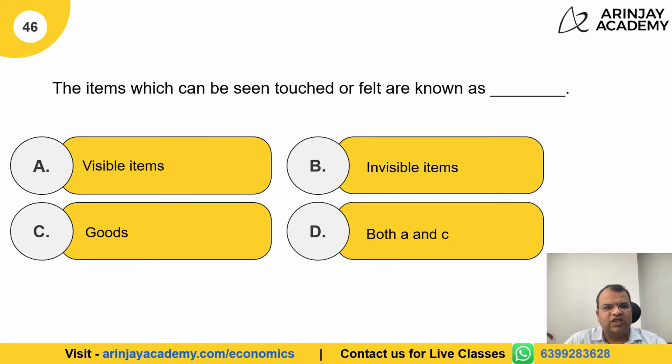The items which can be seen, touched, or felt are known as visible items because you can see them. They are not invisible items, but these are visible items. Now, if you actually see, even goods are something which can be touched or felt. But when you get two options which are closely linked to each other, you have to see which one is the more common thing. So therefore, visible item would be the correct answer in this case.